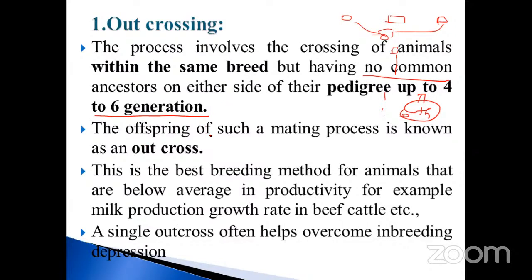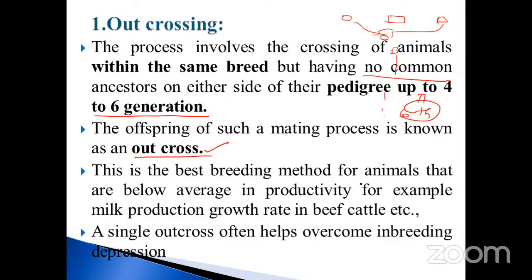Another one: the offspring of such a mating process is known as the outcross. What is the meaning of outcross? Within the same breed, but they do not have a common ancestor. Such a type of cross is called an outcross.